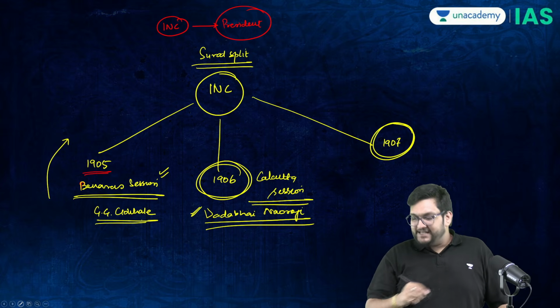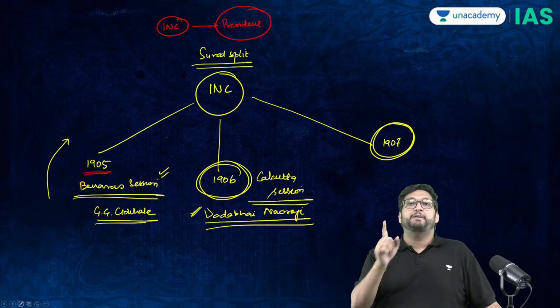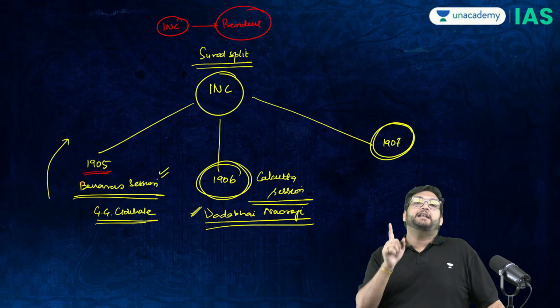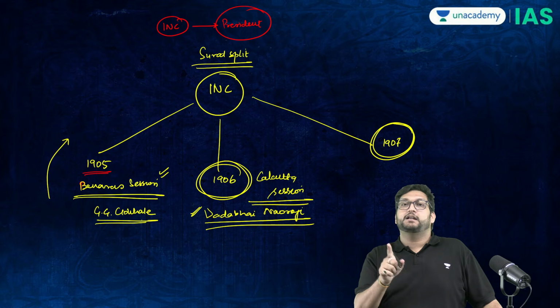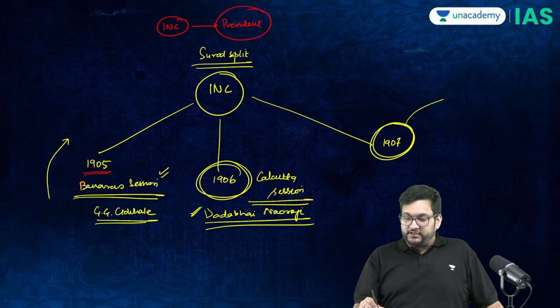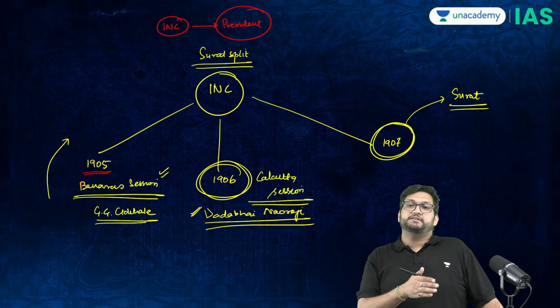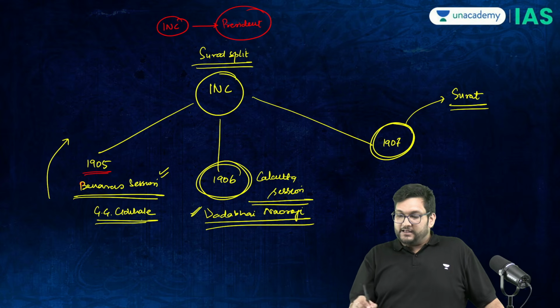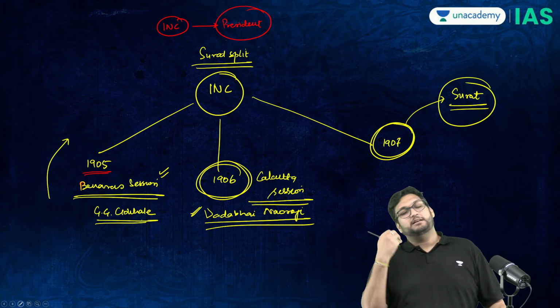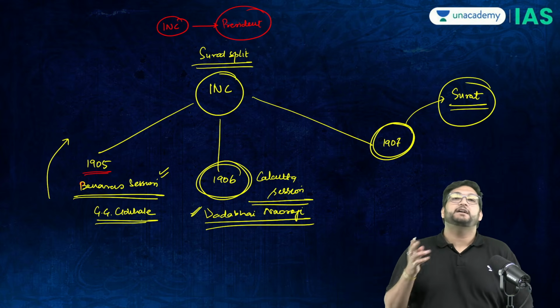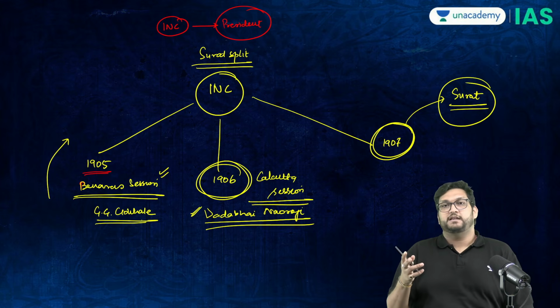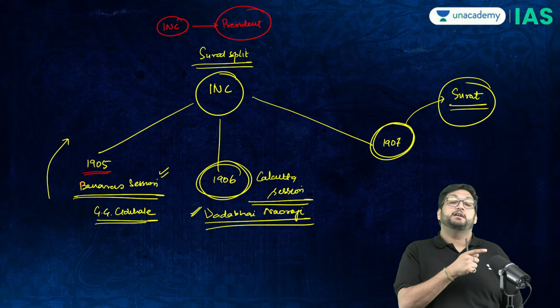Now, the 1907 session was originally planned in Nagpur. If it happened in Nagpur, then Bal Gangadhar Tilak could become president. But the moderates moved it to Surat, which is in the Bombay presidency. This made the extremists extremely angry, that you have shifted the place of the session itself because you think that we are going to sabotage everything.